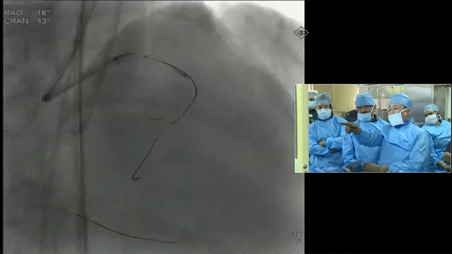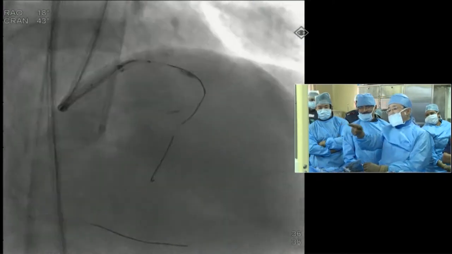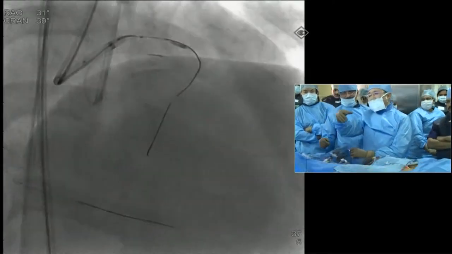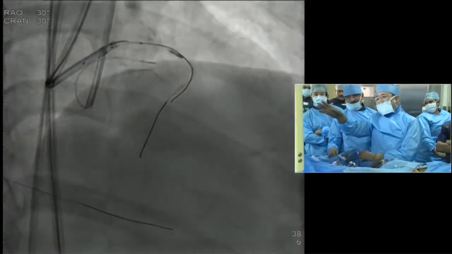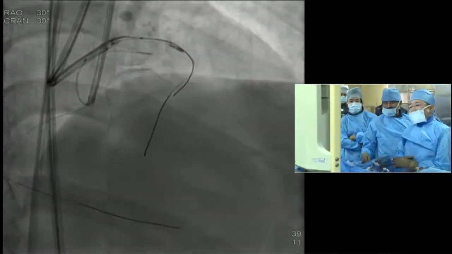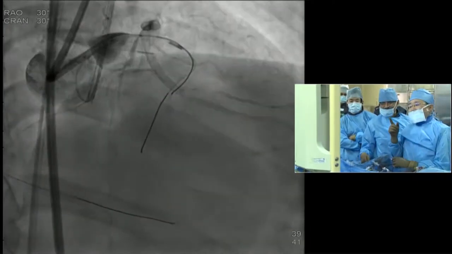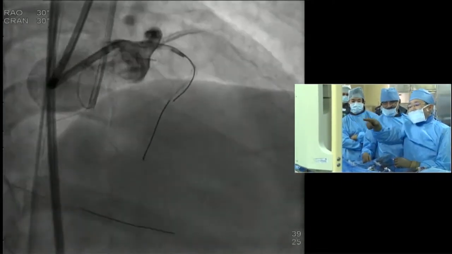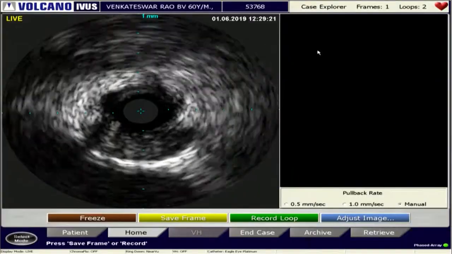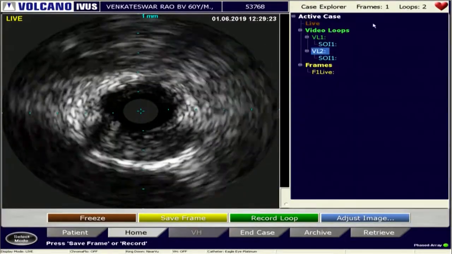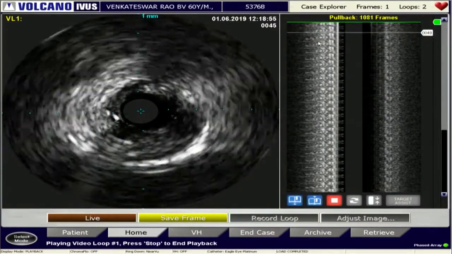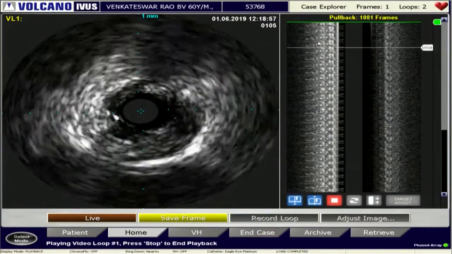This is the entry point of the IVUS. Next, please. Here, this is the entry point. Can you show us the IVUS for that position? Can you show the IVUS? The proximal cap, the first run, can you show? Yes, we see the IVUS.